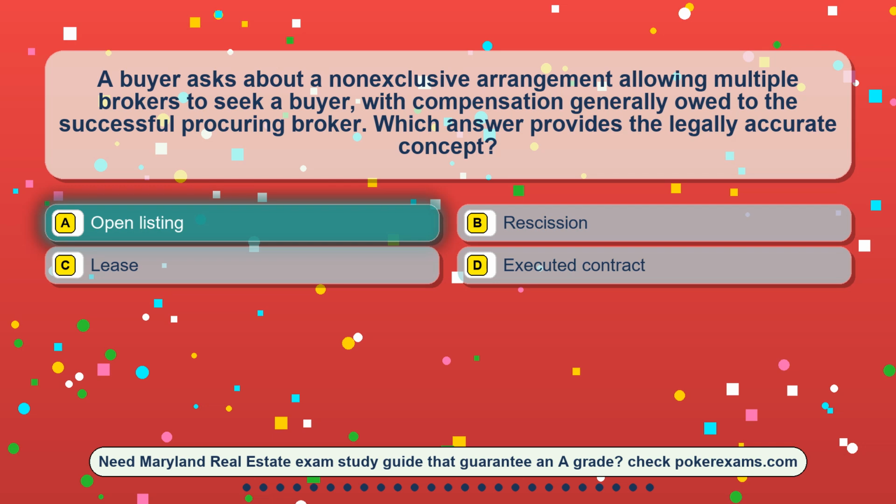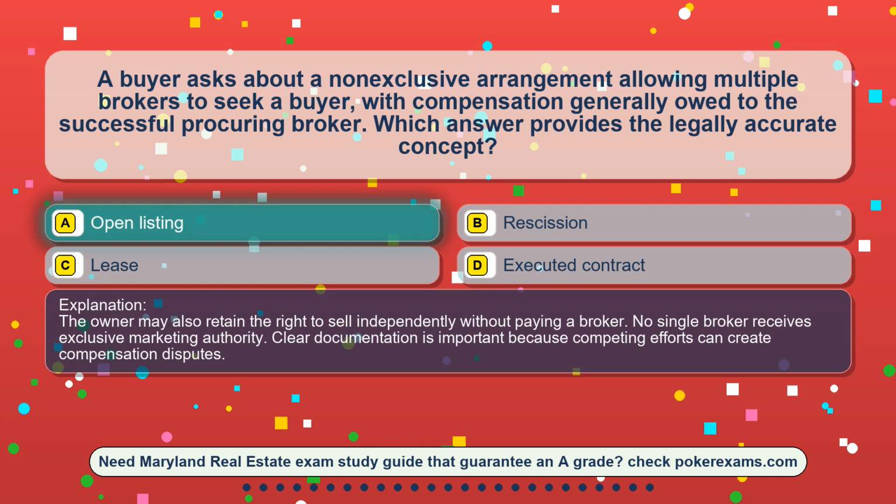The correct answer is option A. Open listing. The owner may also retain the right to sell independently without paying a broker. No single broker receives exclusive marketing authority. Clear documentation is important because competing efforts can create compensation disputes.